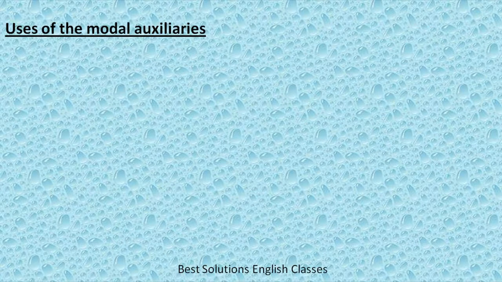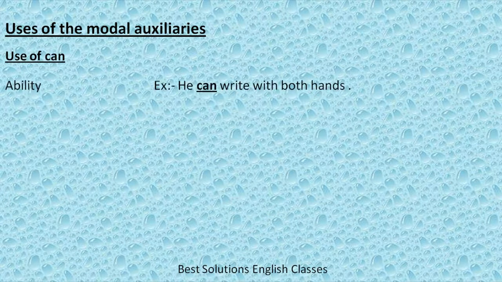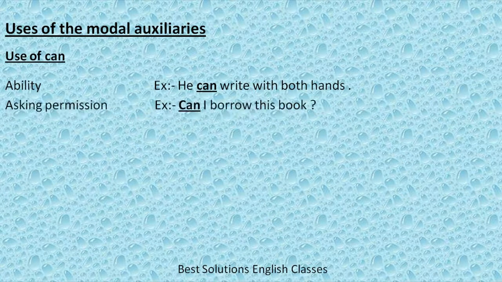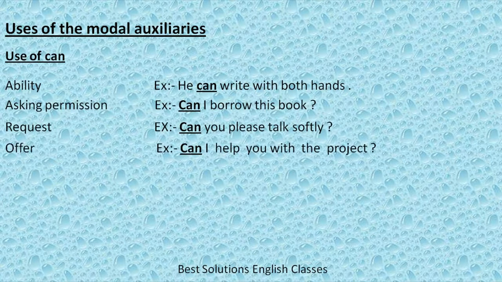Now we will see uses of the different modal auxiliaries. Firstly, we will see the use of can. Can is used to show ability. For example, he can write with both hands. For asking permission, can I borrow this book? For request, can you please talk softly? For offering things, can I help you with the project?